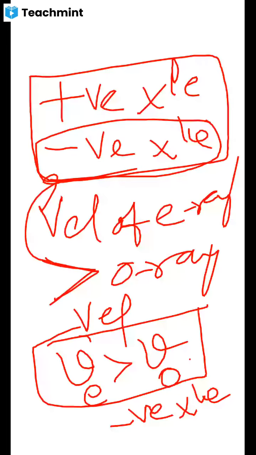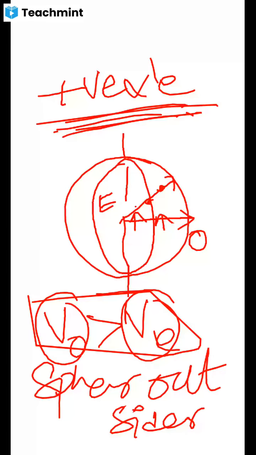So here the sphere is outside the ellipse, that is, the ordinary ray is outside the extraordinary ray. These types of crystals we call positive and negative crystals. Understood? Any doubts, please ask me.